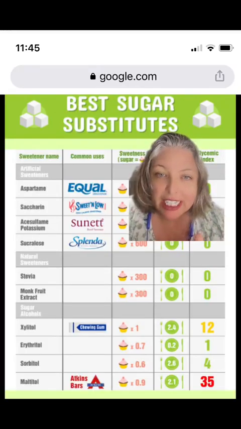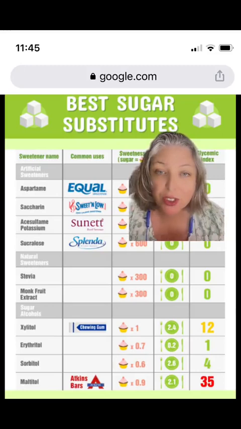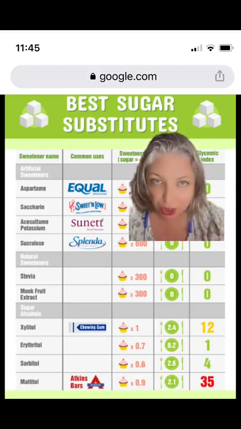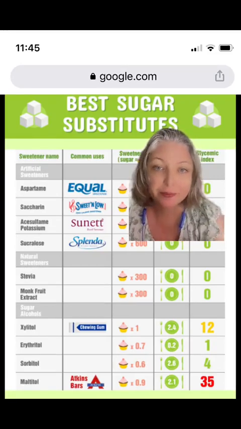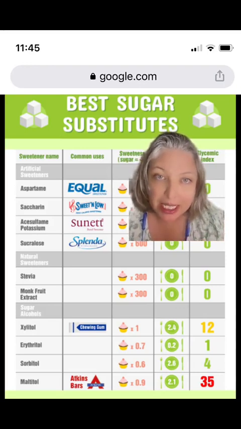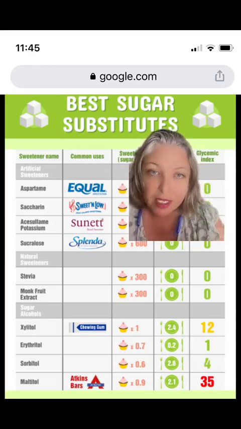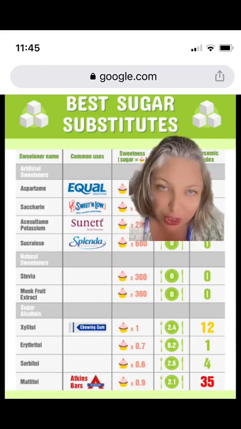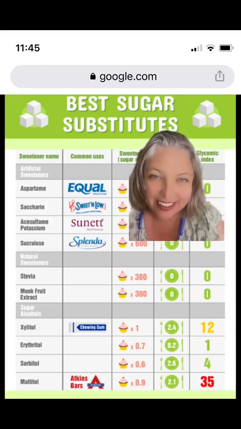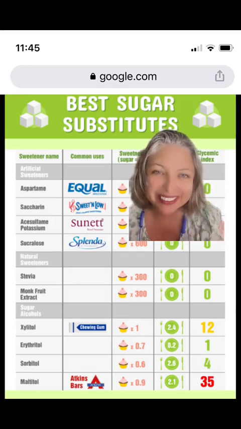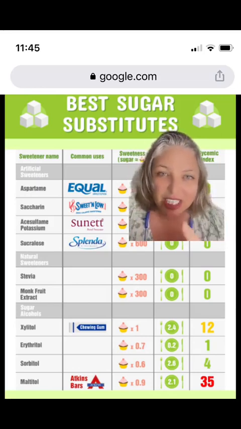But if you look at the list, you see that xylitol is a 1-to-1, so it's equally sweet. If you use 1 cup of xylitol, you can exchange it with 1 cup of sugar. It's not listed on here, but isomalt probably falls into that sugar alcohols category. Just a side note, xylitol is very good for your teeth, which is why they put it in chewing gum.